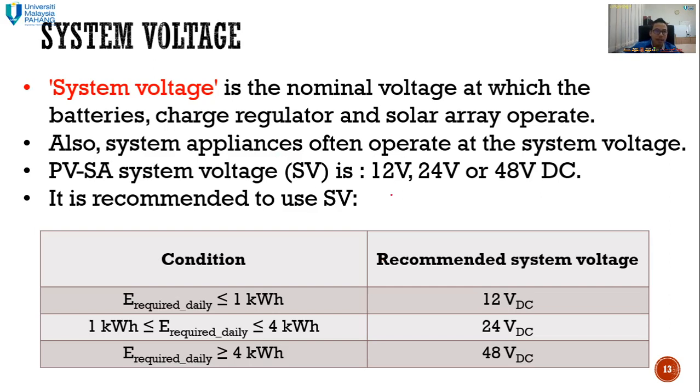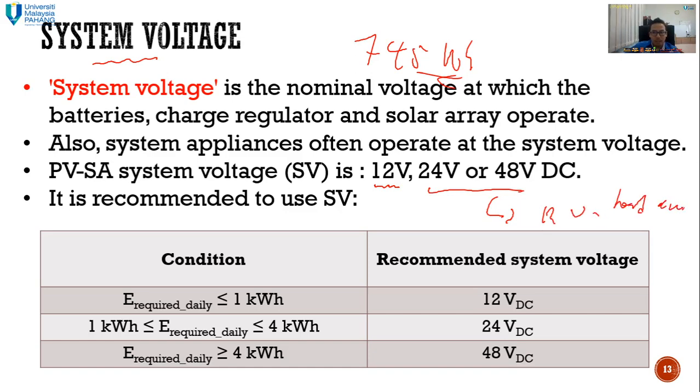Once you get the 745 watt hour, the next step is to determine the system voltage. The system voltage is the nominal voltage at which the battery, charge regulator and solar array operate. Basically, this system voltage will be 12 volt, 24 volt, or 48 volt. It comes from the standard 12 volt lead acid battery.